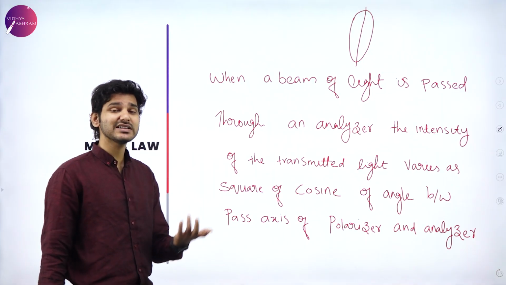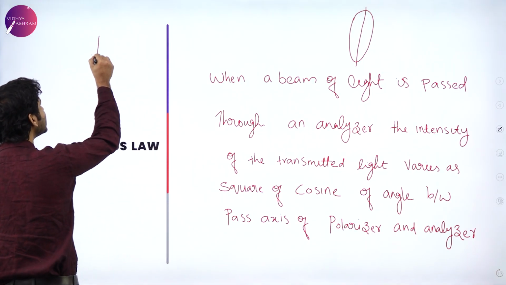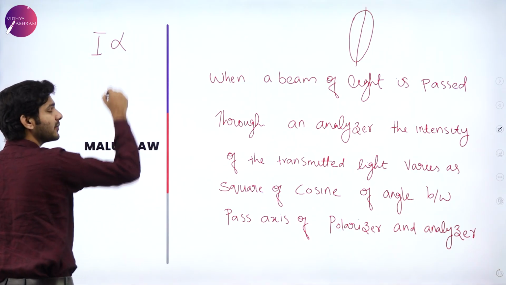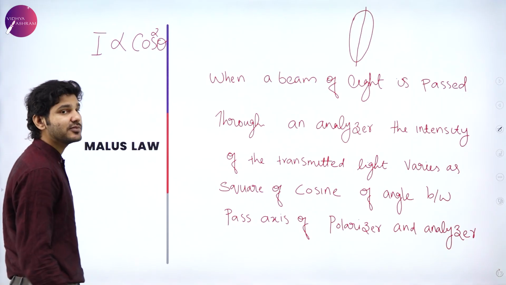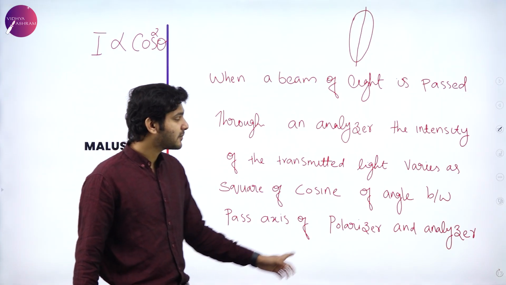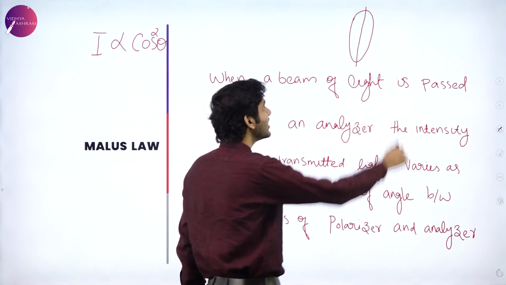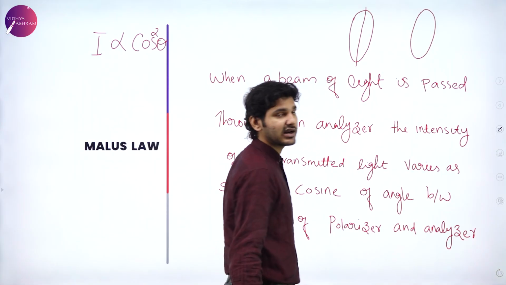So again, what does the law state? Malus law states that the intensity of this particular beam of light will be directly proportional to the square of cos of the angle between the polarizer and the analyzer. Again, this will be a polarizer and this will be the analyzer.